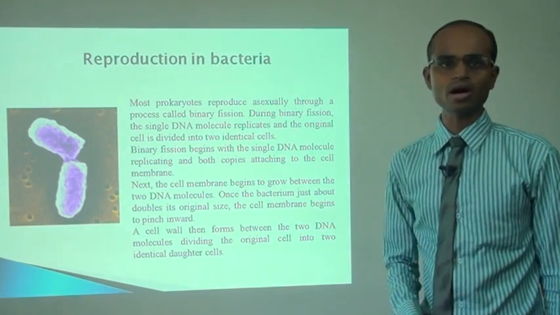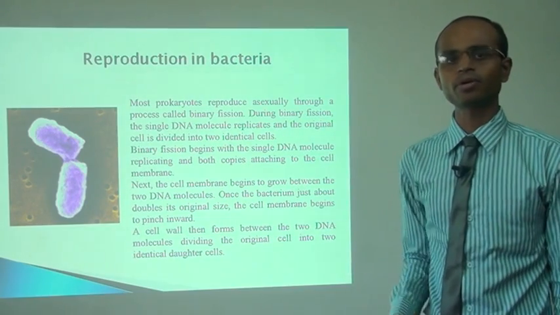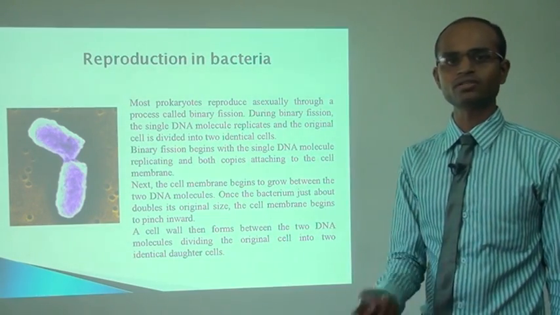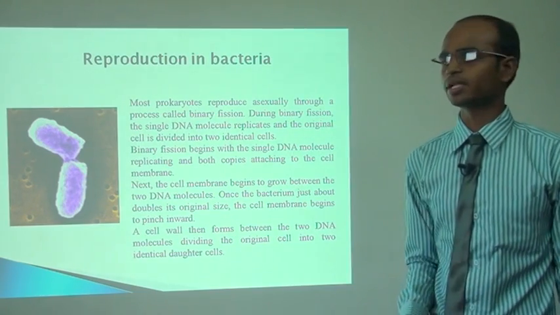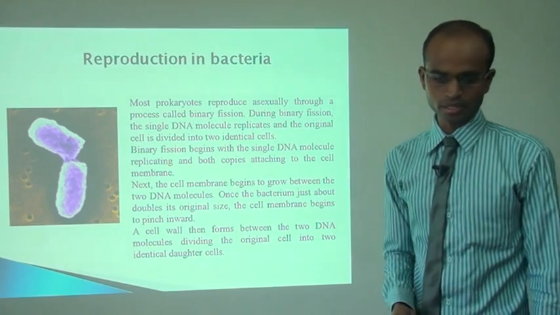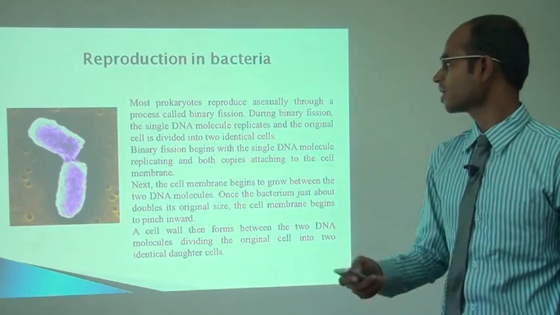Now, how does reproduction take place in bacteria? Most prokaryotes undergo sexual reproduction and asexual reproduction. Asexual reproduction is done through binary fission.